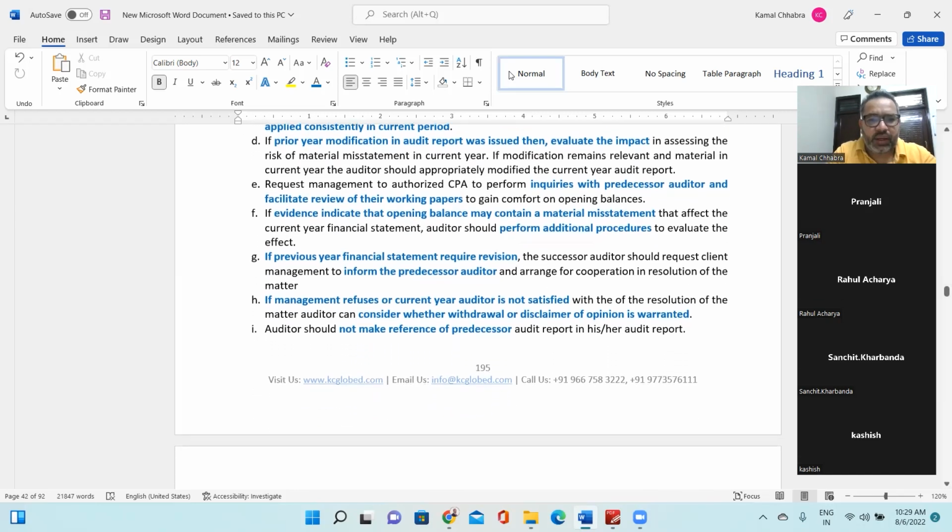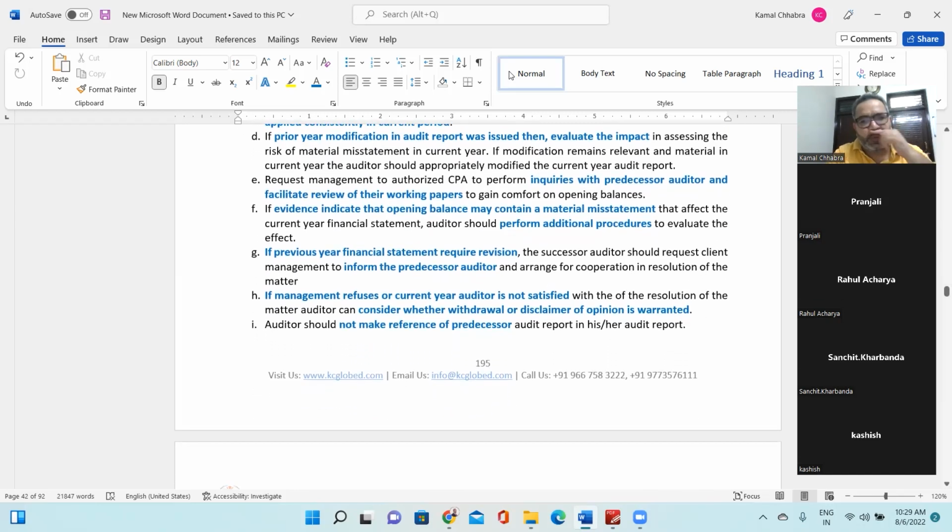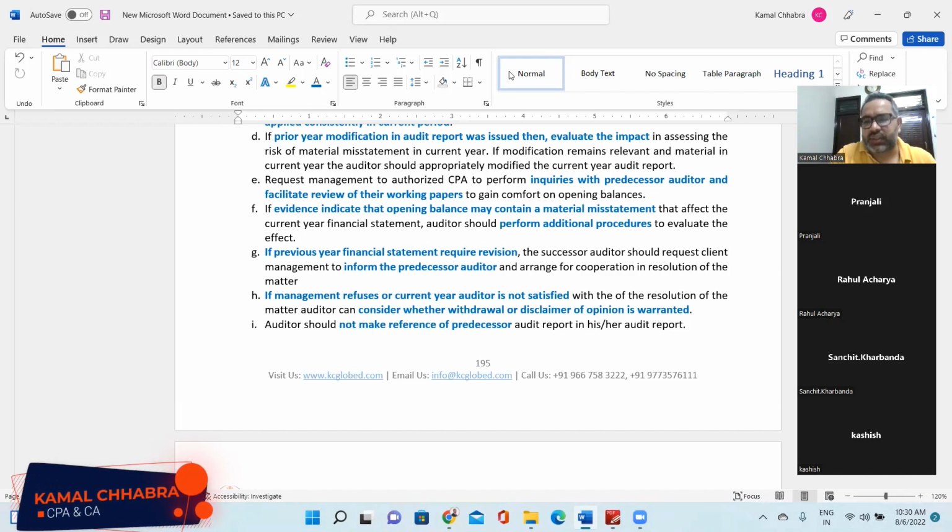Next, if a modification in the prior year audit report was issued, for example, if in the previous year the previous auditor issued a qualification in the report, evaluate the impact in assessing the risk of material misstatement in the current year. Whatever qualification the previous auditor issued in the previous audit report, when you are planning the current year audit, you will consider that qualification in your risk assessment.